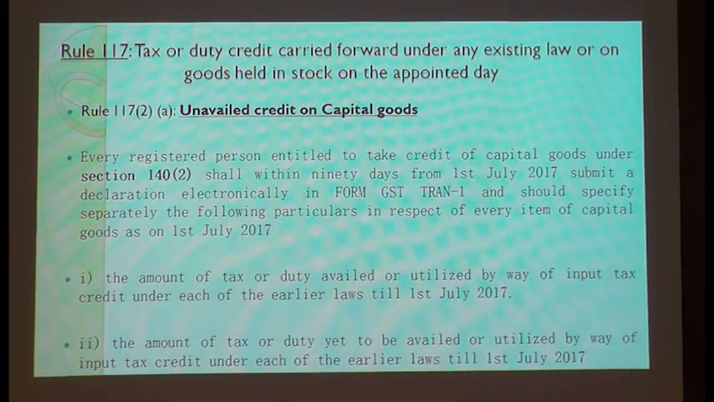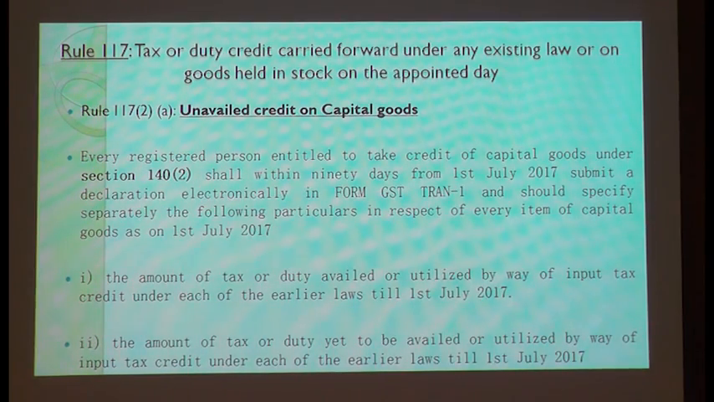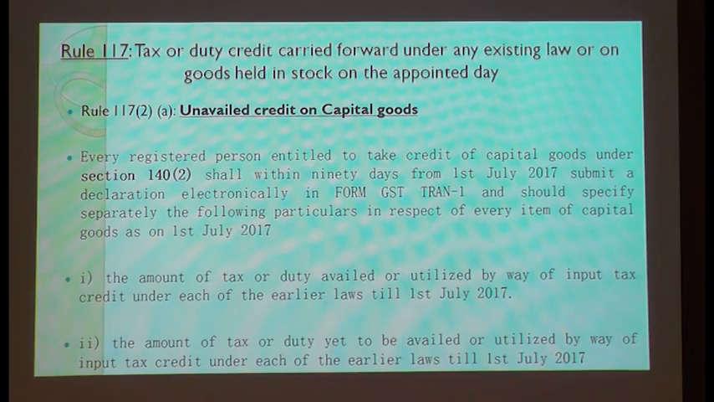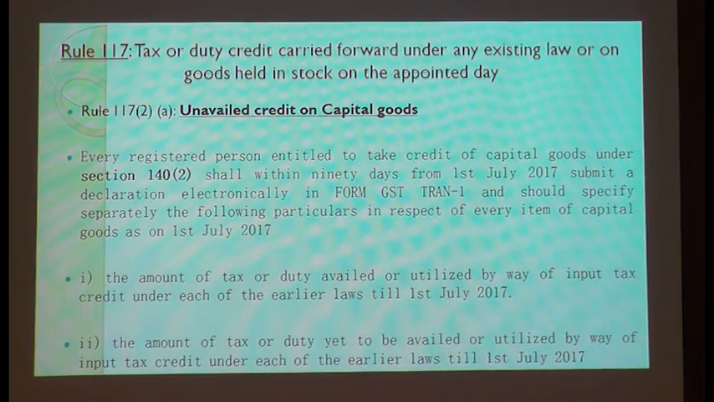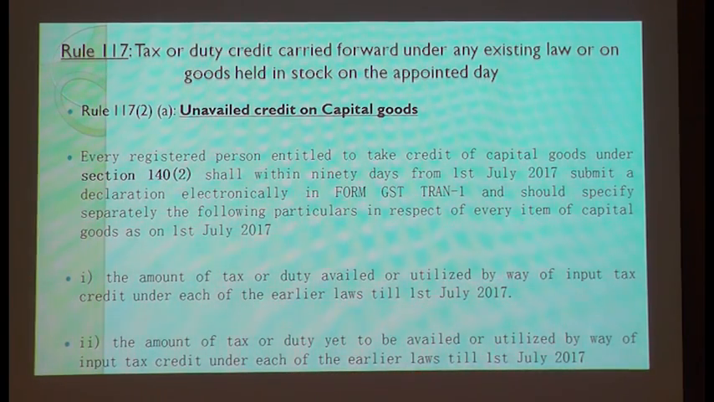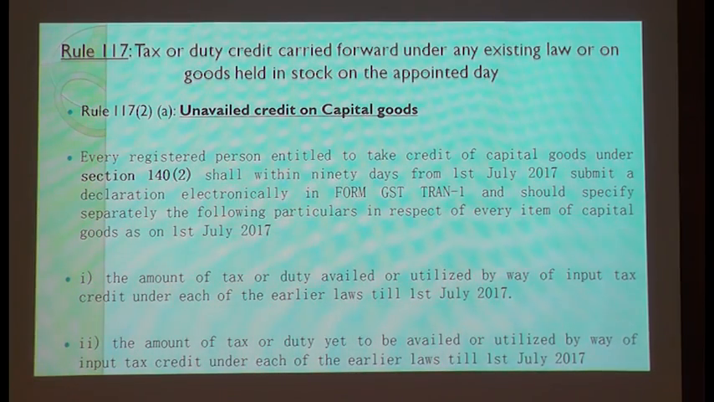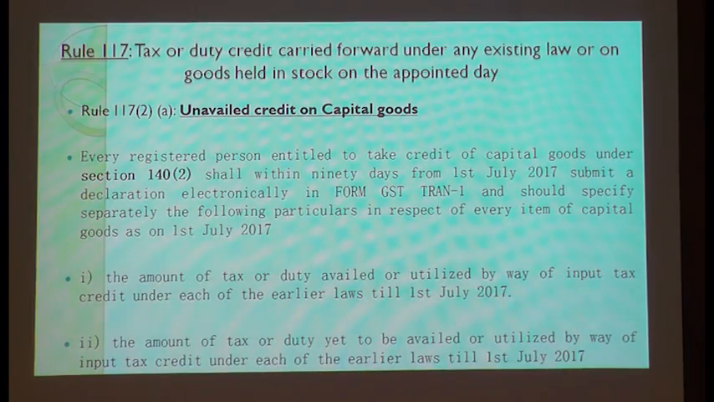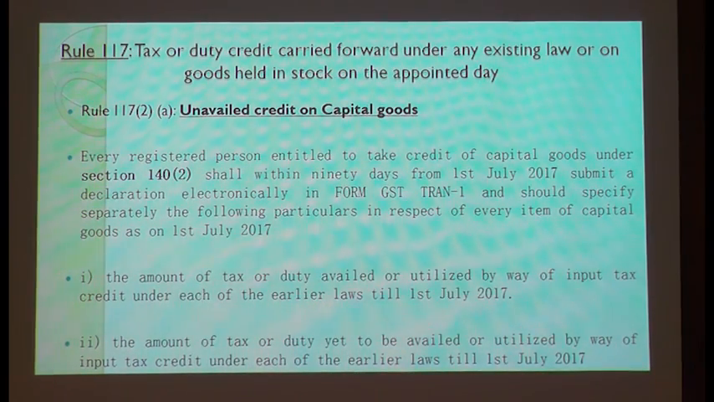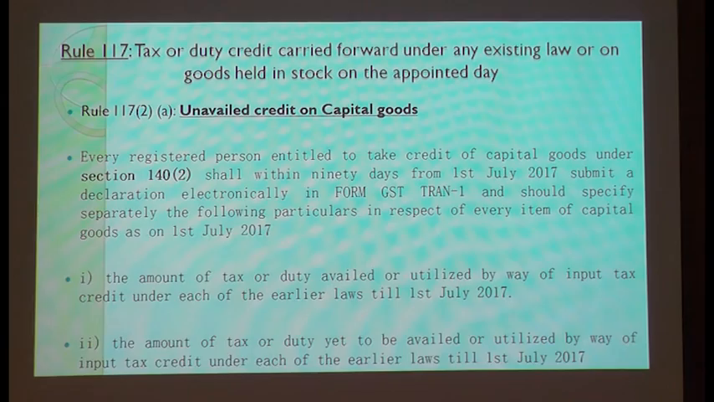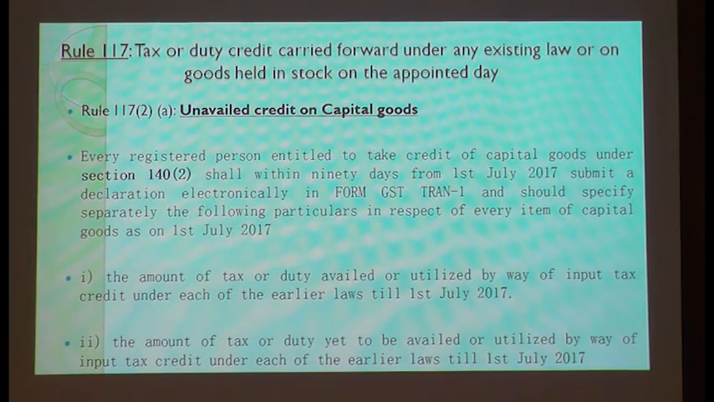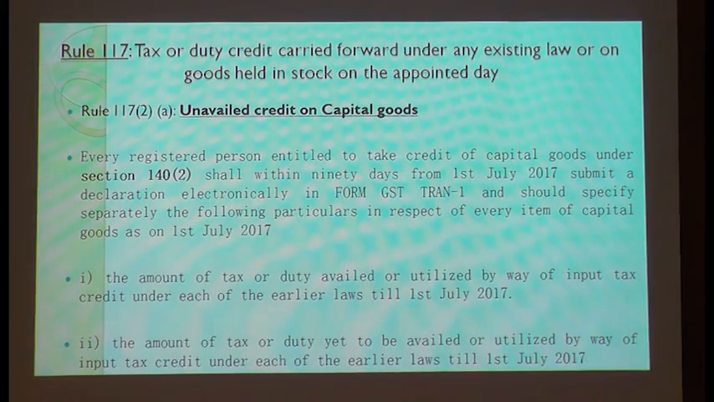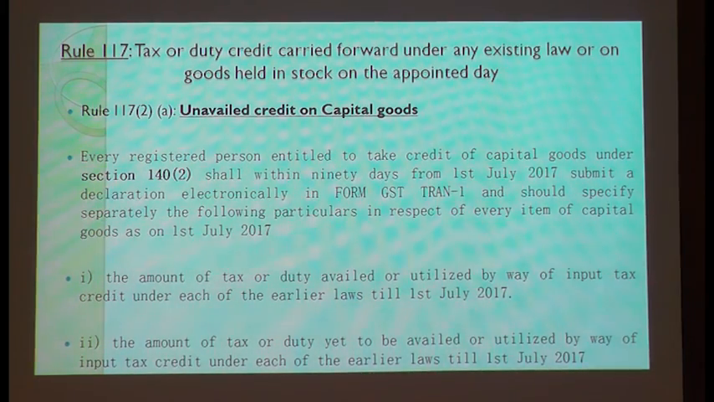What the law is saying is that 50% you enjoy in the old law for the first year, and the balance 50% credit you can take in the next year. So if you have not taken the balance 50% for April to June 2017, then only you can carry it forward in the transitional credit forms. If you have already utilized it for April to June 2017, then you cannot enjoy it. That is there in the Cenvat credit rules. Now let us understand the GST law.